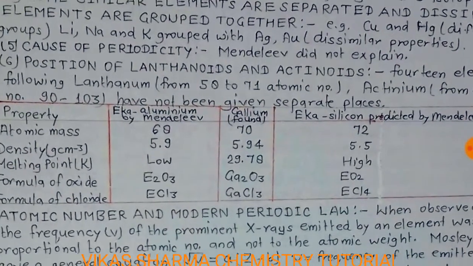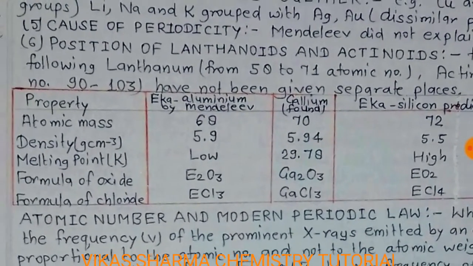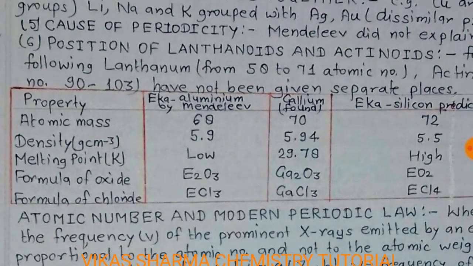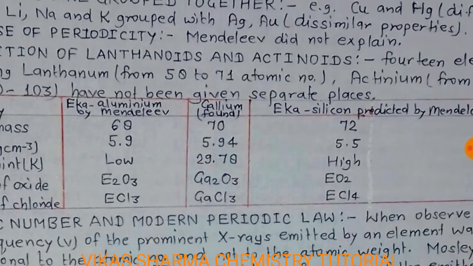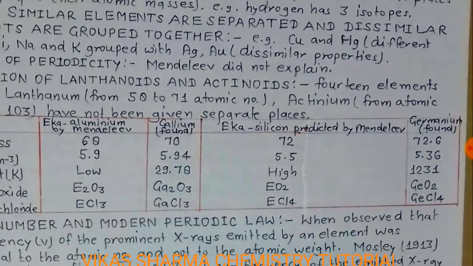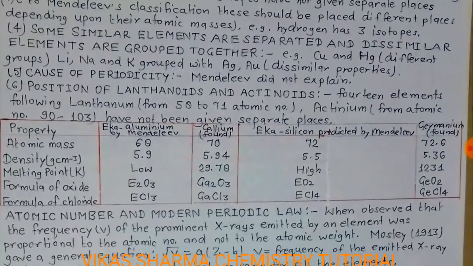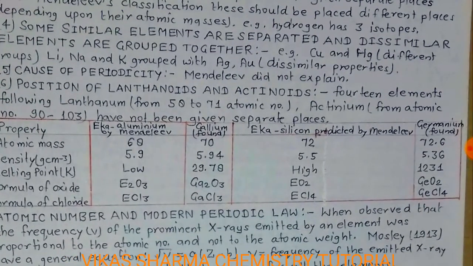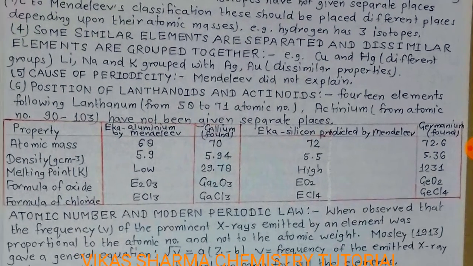Student, you have seen the tabular form. After the prediction by Mendeleev of eka-aluminium and eka-silicon, the predictions were correct. The atomic mass predicted for eka-aluminium is 68, and after Mendeleev's prediction it was found to be 70.